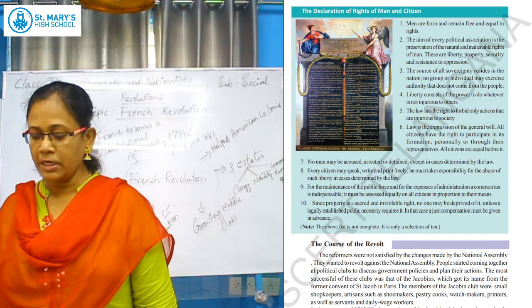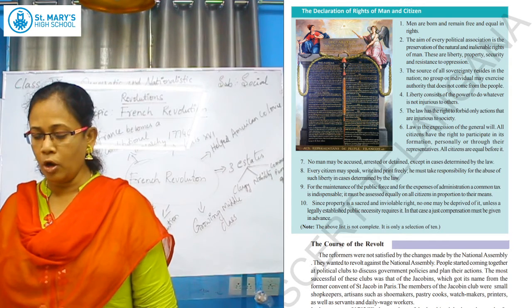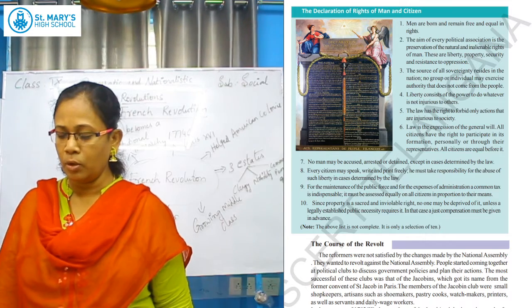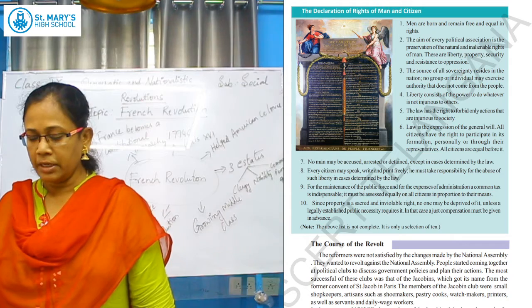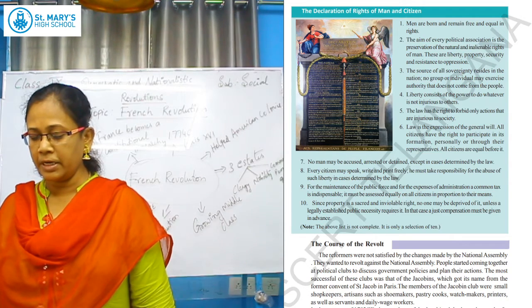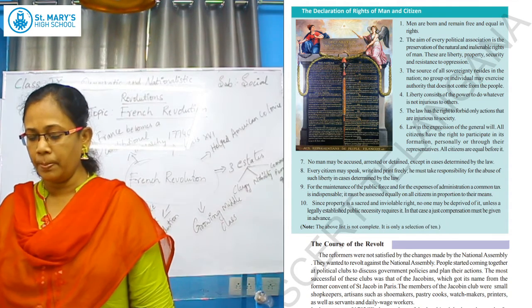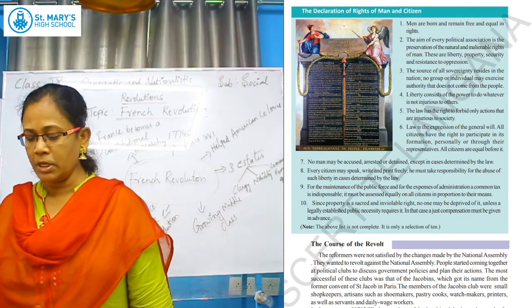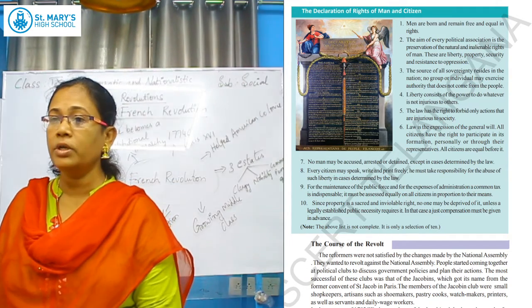For the maintenance of the public force and for the expenses of administration, a common tax is indispensable. It must be assessed equally on all citizens in proportion to their means. Last, that is the 10th one: since property is a sacred and inviolable right, no one may be deprived of it unless a legally established public necessity requires it. In that case, a just compensation must be given in advance. So these are the declaration of the rights for the man. Only 10 rights are there.